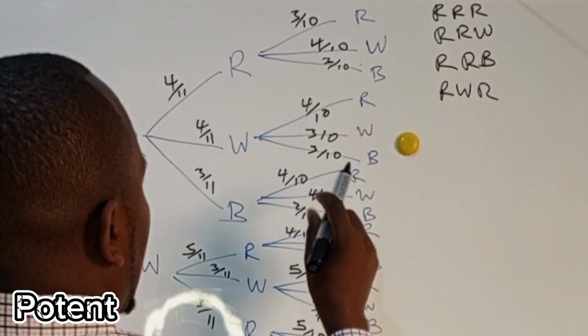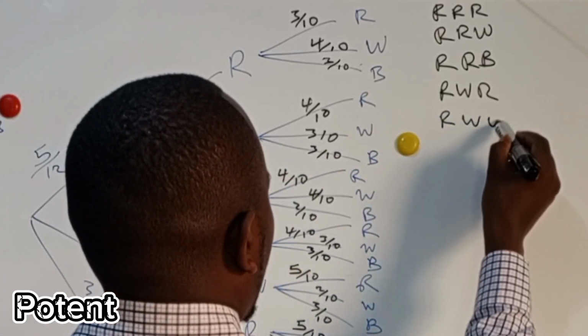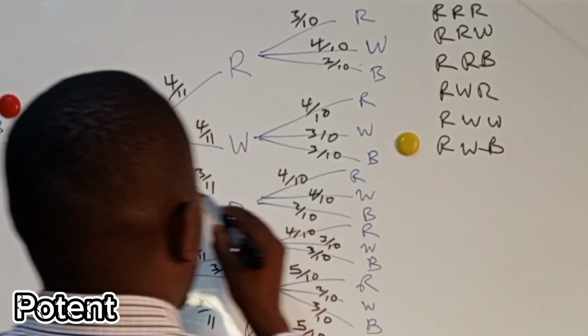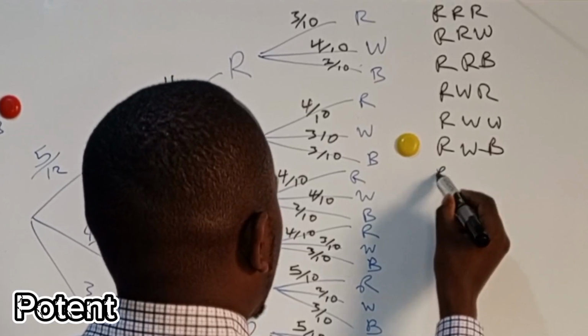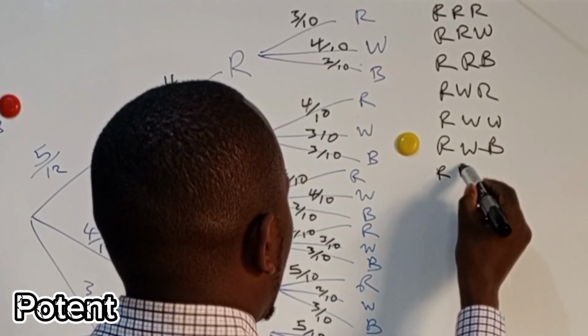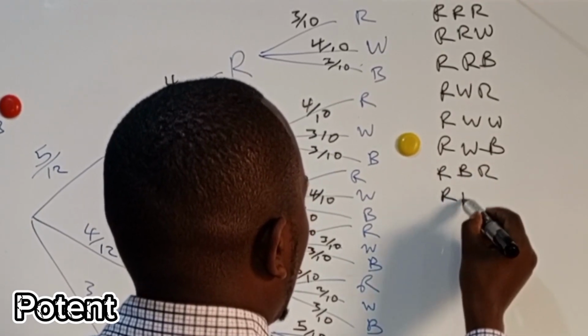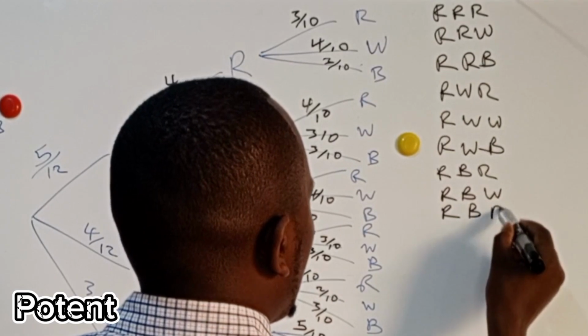Now, this is the red, white, red, white, blue. And this probability here is probability red, blue, red, blue, white, red, blue, blue.